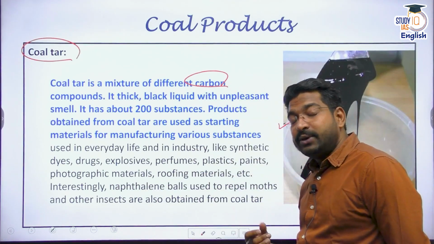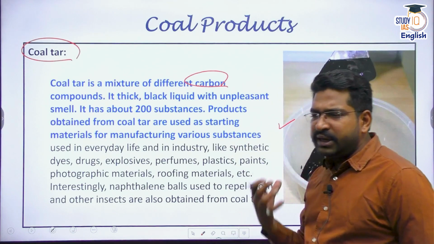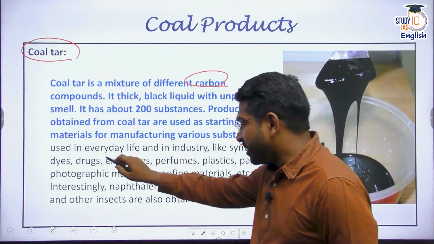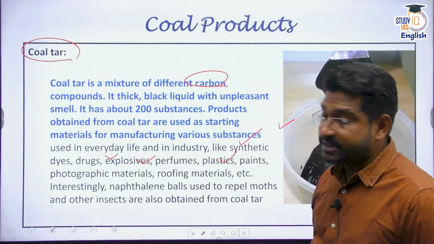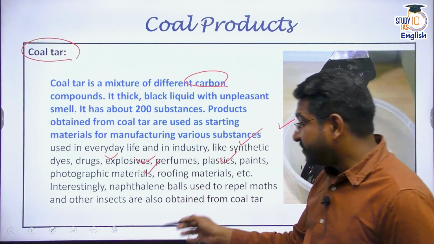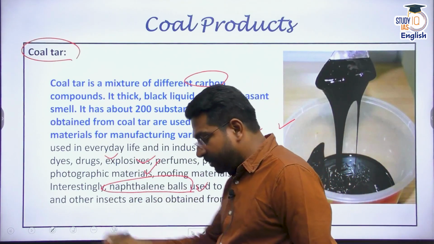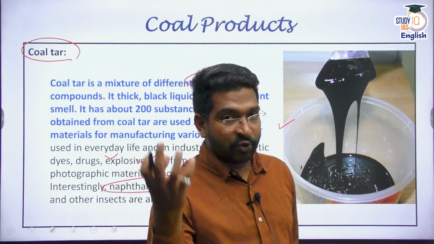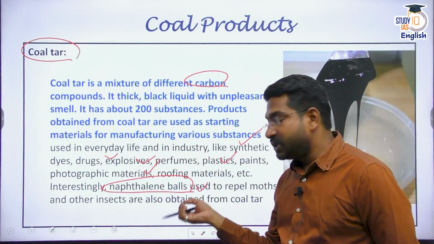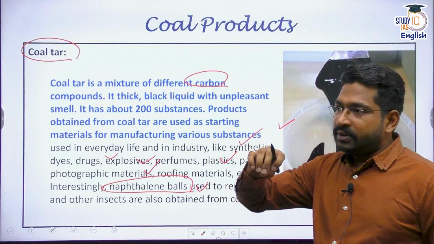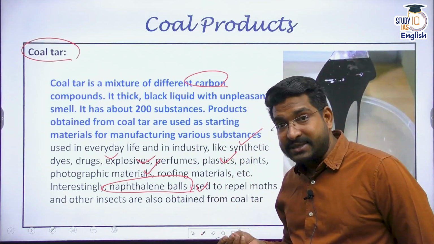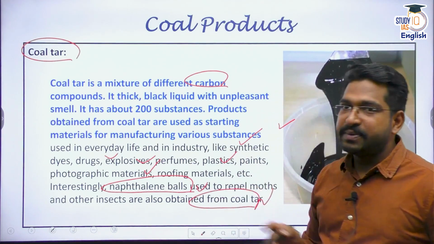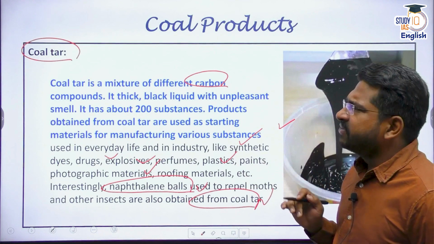But coal tar is used for manufacturing many of our day-to-day products, like synthetic dyes, drugs, perfumes, right? Even plastics, photographic materials, even the naphthalene balls that you keep near your clothes so that they smell nice, right? They are volatile. If you keep them in air, they just turn into gas, you know that. So those naphthalene balls are also obtained from coal tar. Please remember these facts.